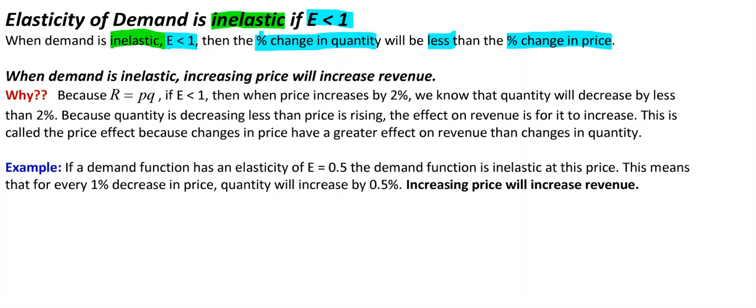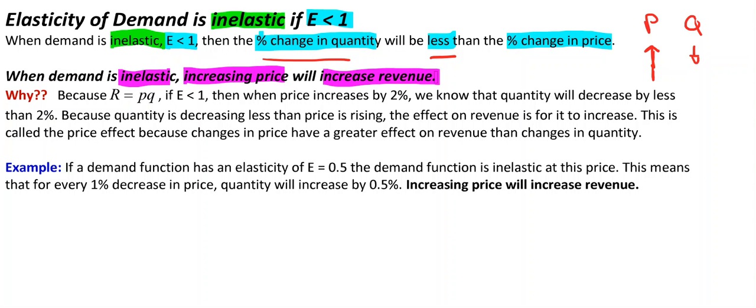So if we have price going up by this much, quantity demanded will go down, but not as much. The percent change in quantity is less. So I'm representing that by a shorter arrow. Consequently, price goes up a lot, quantity demanded goes down a little, revenue will increase. So when demand is inelastic, increasing price will increase revenue.